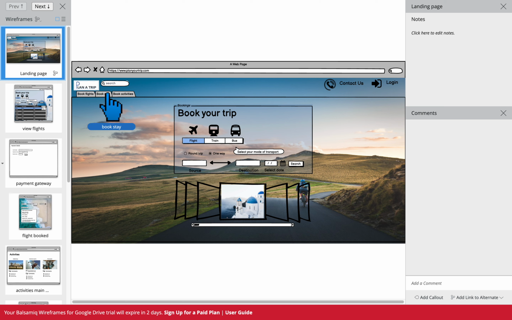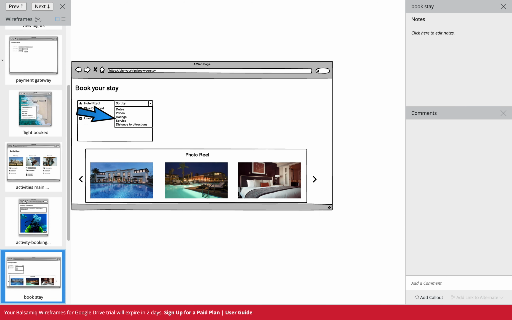Now let's say we've accomplished our first user goal. Let's go to the other one where we book our stays. Here you see it's giving different available options, and let's try to book one. Our booking is confirmed, and we go back to the landing page.